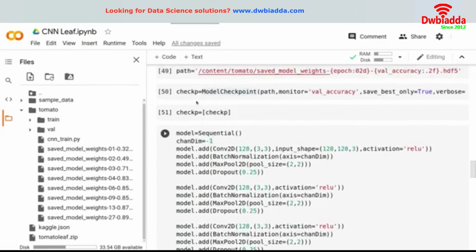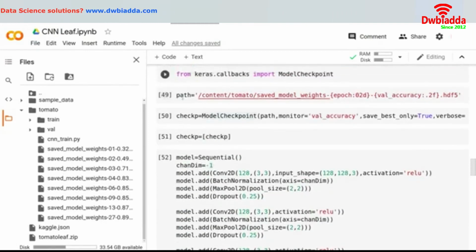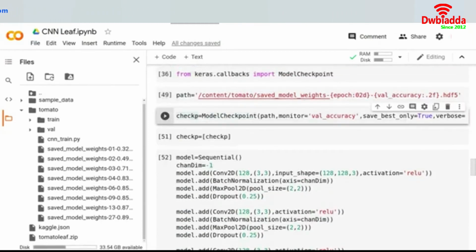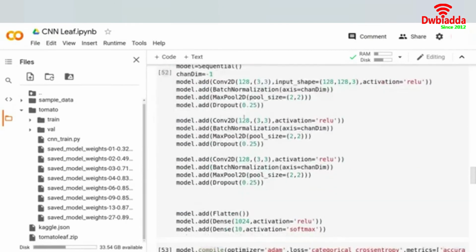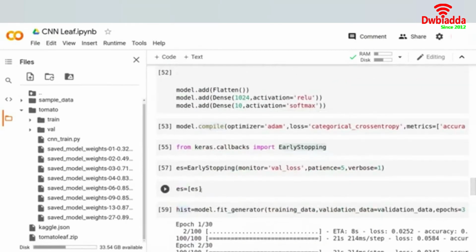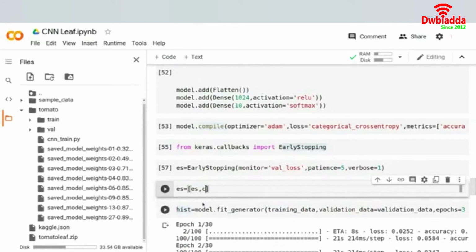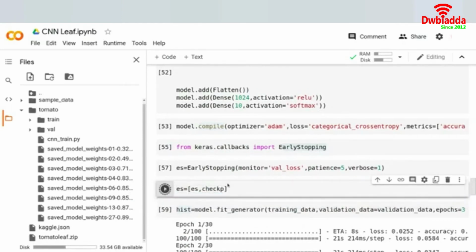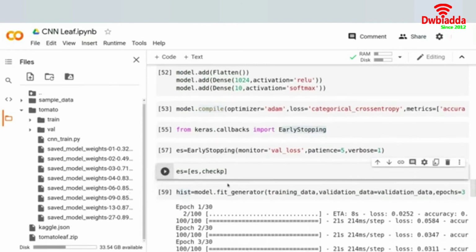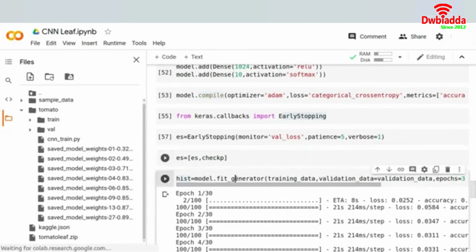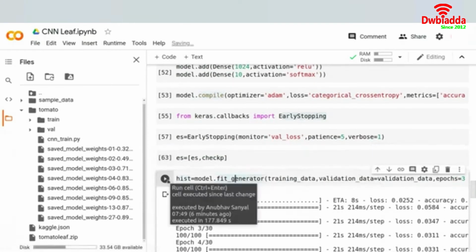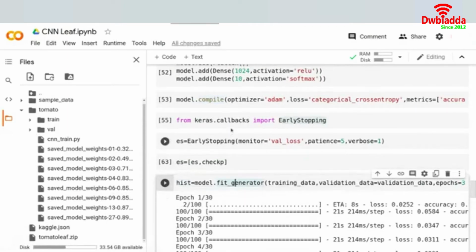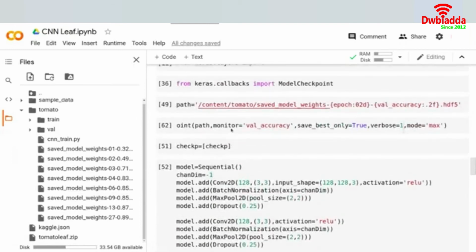So I will call in check P over here, like this is the path, and in ES I would pass in check P as well. Something like this, and this is what we will be doing. Then I would call this value over here, and let us see if this gives us what we are looking forward to.